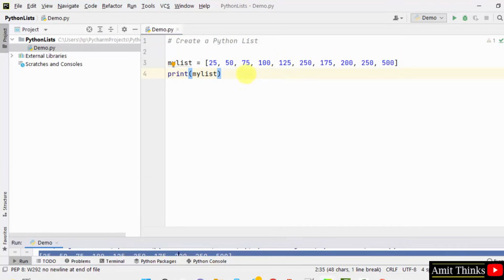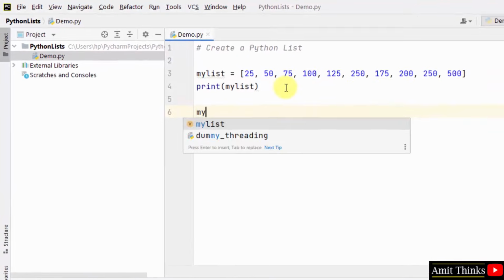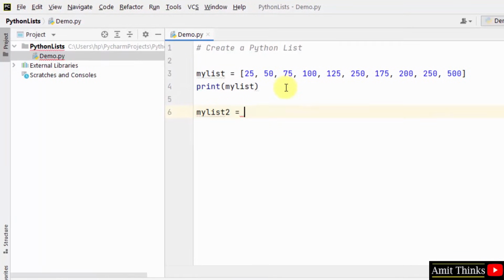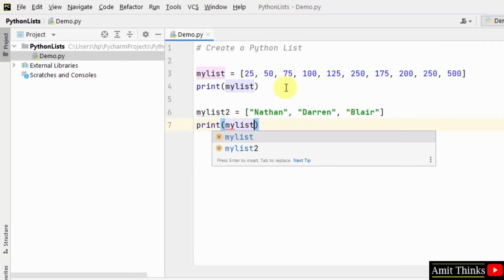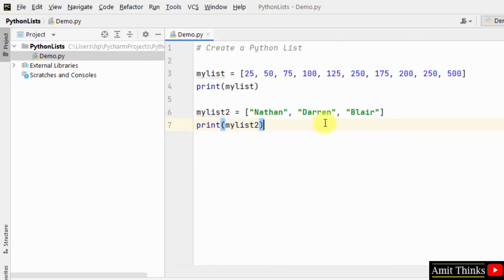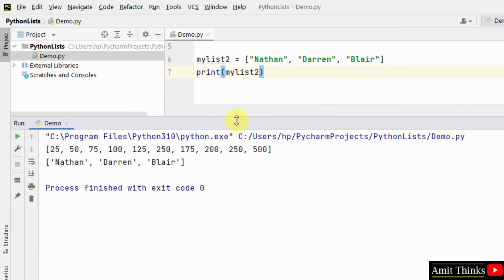In the same way we can also create another list with string items. So we created a simple example of a list with string elements. Right click and run it. Okay, we ran it successfully.